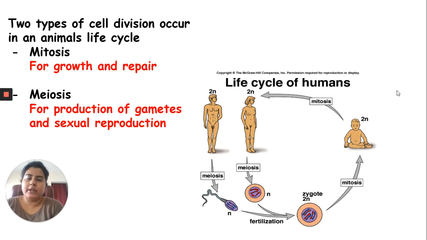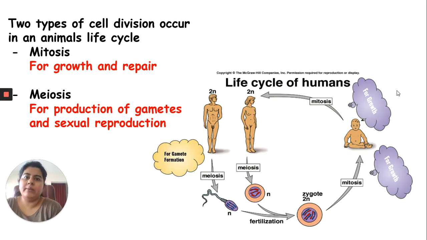So we have already studied in the previous module that, taking human beings as an example of animals, every human being goes through a certain stage or different stages in its life cycle, whether it is a male or a female. So on this screen right now, you're seeing that there are two different types of cell division that occur in our life cycle. One is mitosis and one is meiosis. Meiosis is mainly during gamete formation, and mitosis occurs every time there is growth in the life cycle.